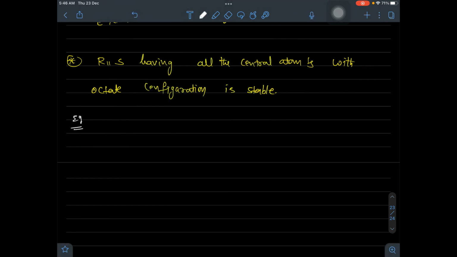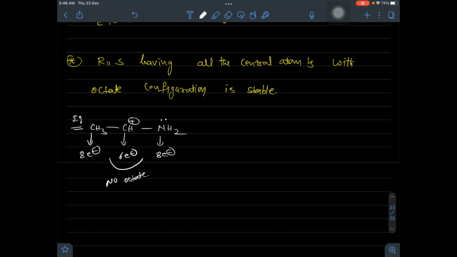An example for this rule is CH2 NH2 plus. Here is a lone pair of electrons. Nitrogen has 8 electrons. This carbon has 6 electrons. This carbon has 8 electrons. Here there is an absence of octet, no octet present here. 8 electrons means obeying the octet rule.